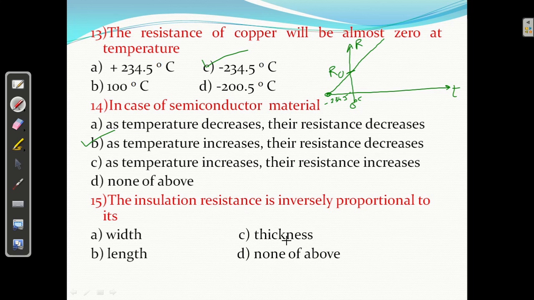The insulation resistance is inversely proportional to its length. We know Ri equals internal insulation resistance, rho L upon 2 pi l log base e d2 upon d1 or R2 upon R1, right? This is the formula we have. Now insulation resistance is inversely proportional to the length, so yes, B answer is correct, right?